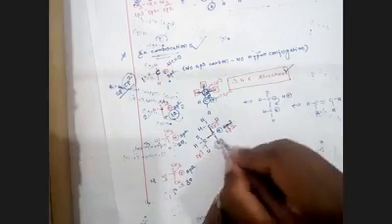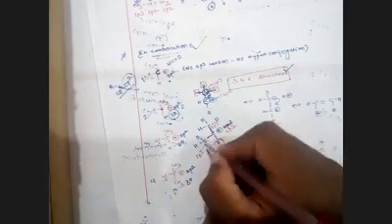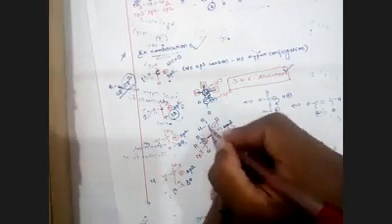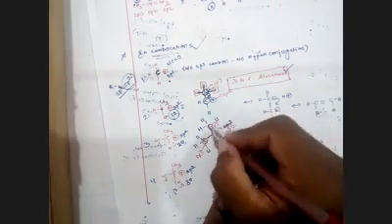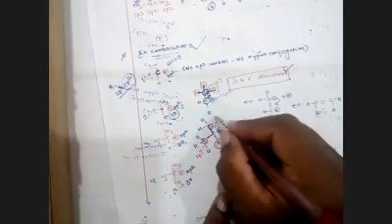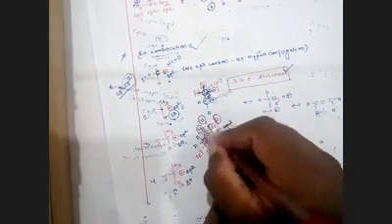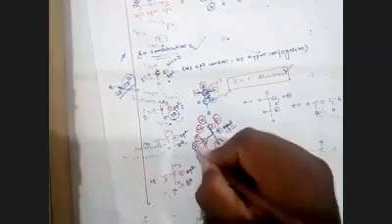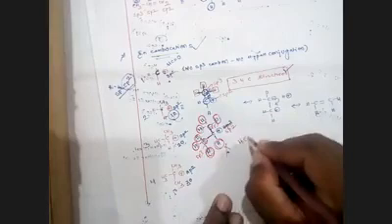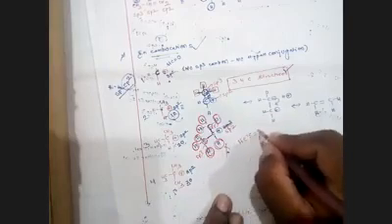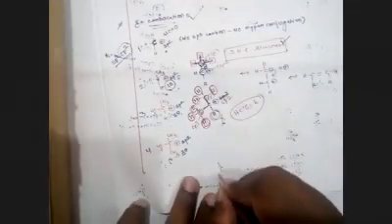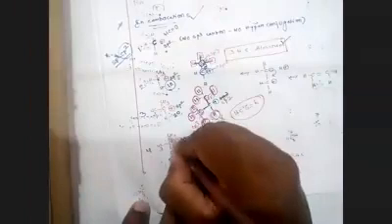Now sp2, sp3, the sp3 carbons contain how many hydrogens? 1, 2, 3, 4, 5, 6. So how many hyperconjugate structures are there? 6.